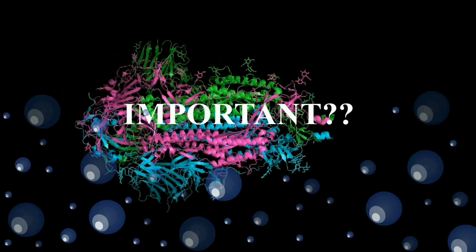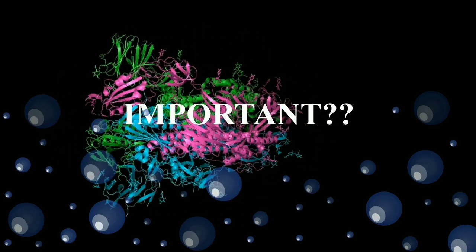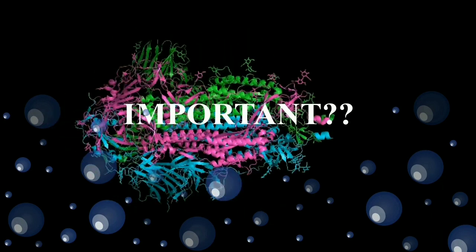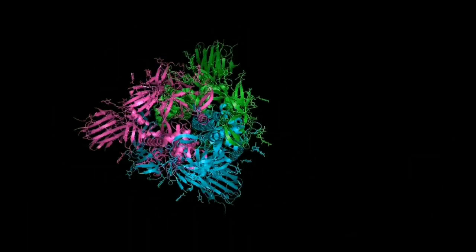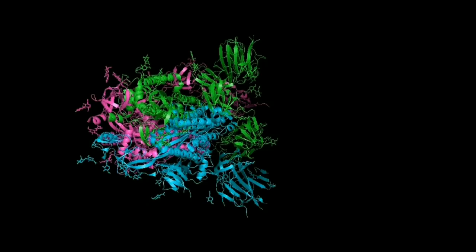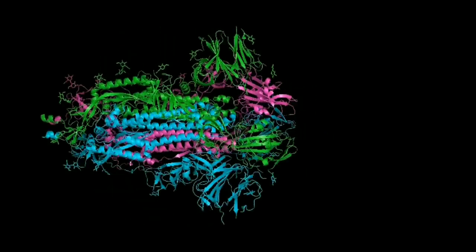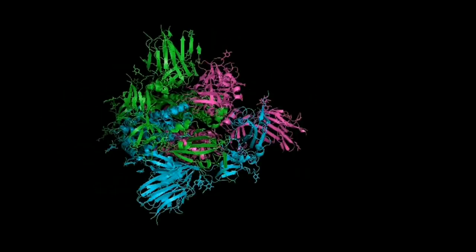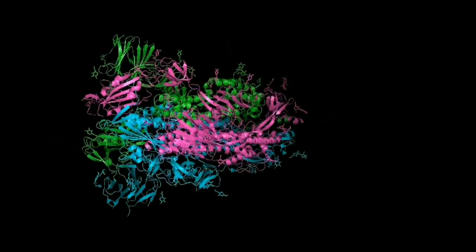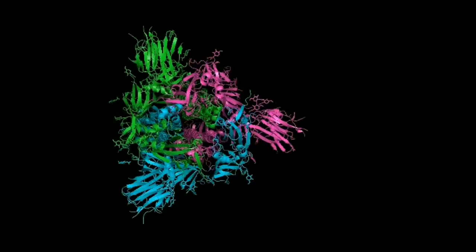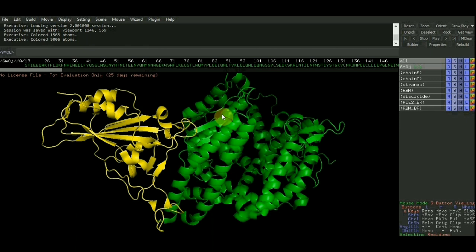Spike protein is considered to be the most important target for coronavirus because binding of the spike protein to the ACE2 receptor is a critical initial step for the SARS coronavirus to enter into the target cells. That is why spike protein is considered to be the most important target for the coronavirus.